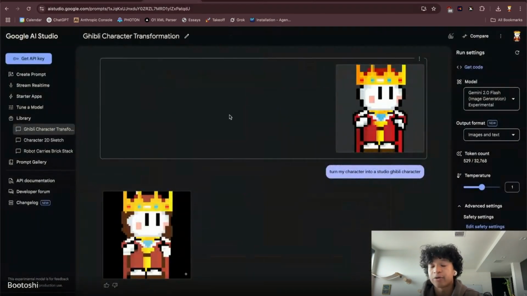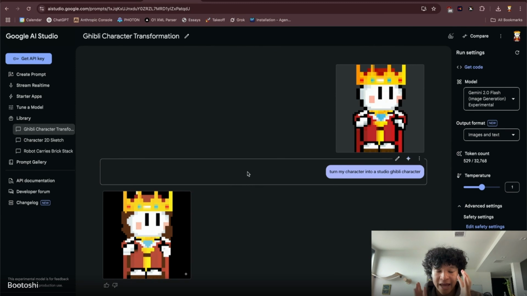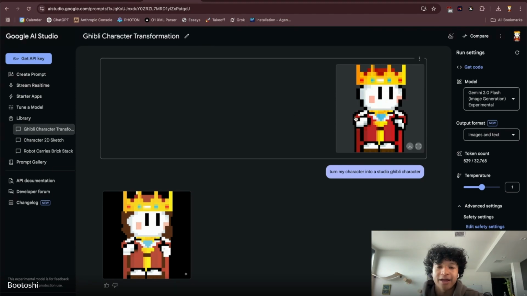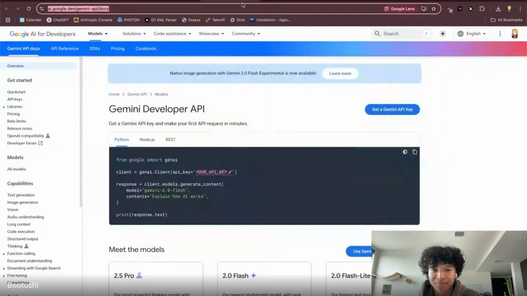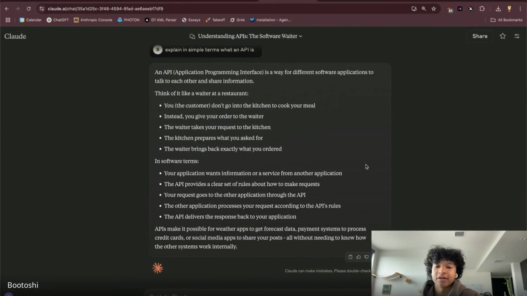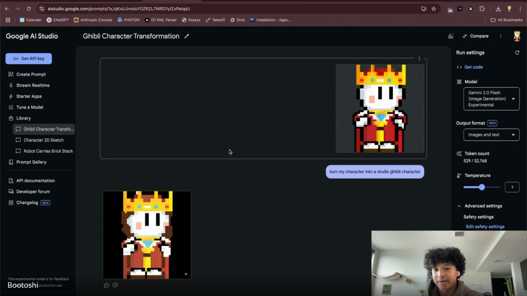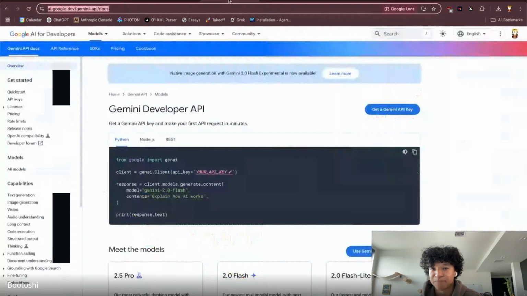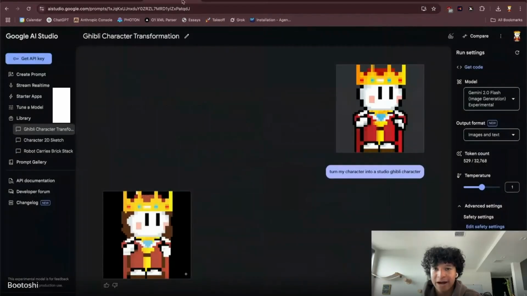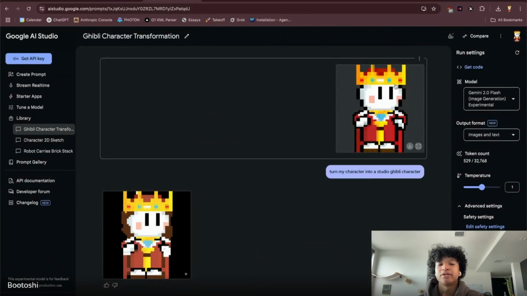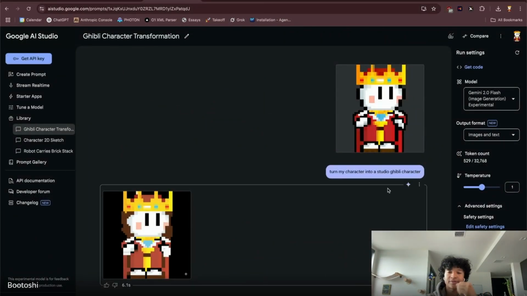In the case of the product I want to make right now, I want Google's AI model and the image functionality in my personal app. The API provides a clear set of rules about how to make the request. Your request goes to the other application through the API. The other application processes your request according to the API rules, then the API delivers a response back to your application. In our case, I want to use a Google API so that I could have my own interface for interacting back and forth with my character, without having to go on aistudio.google.com and redoing this entire process of uploading my character, bringing it back.